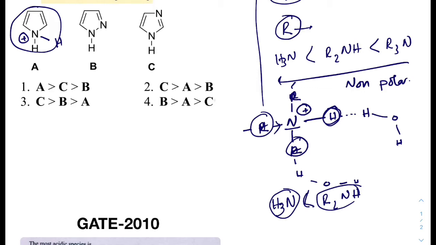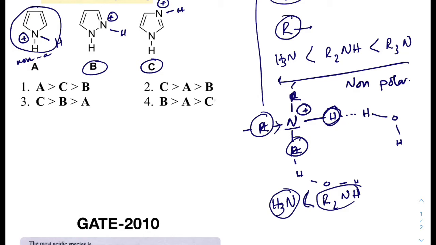But for B and C, the protonation occurs at this sp2 nitrogen, therefore they remain aromatic. Therefore, as A is non-aromatic, the stability of the conjugate acid is less, therefore it is the least basic.